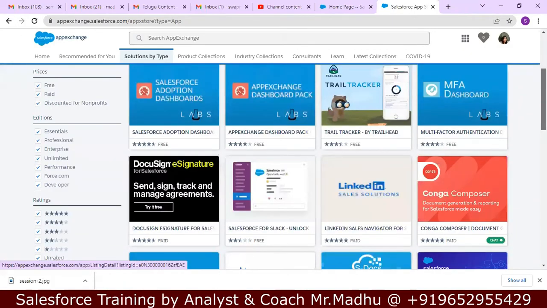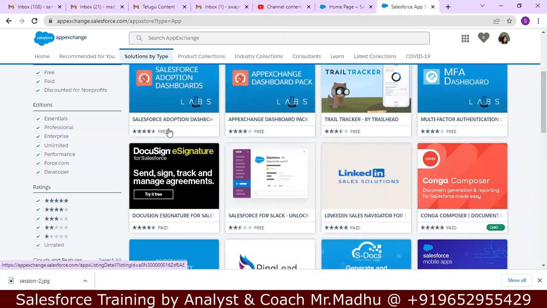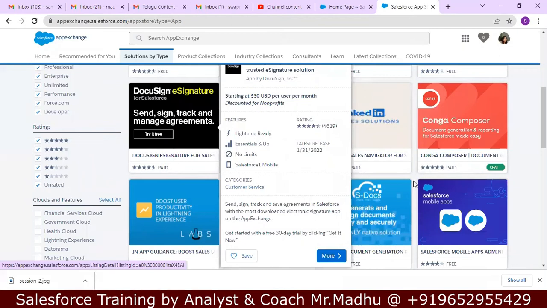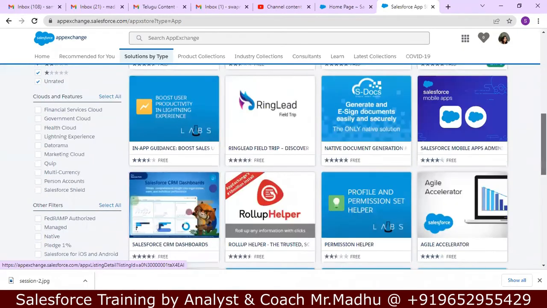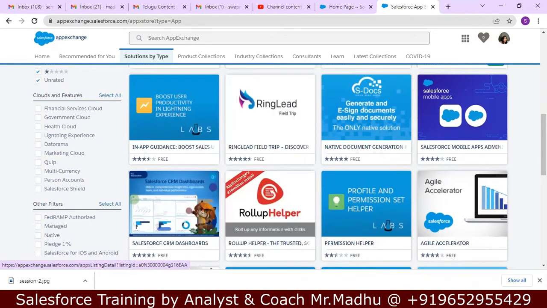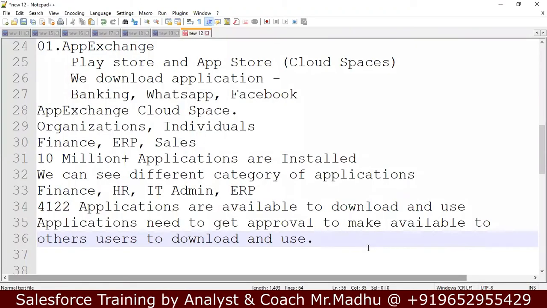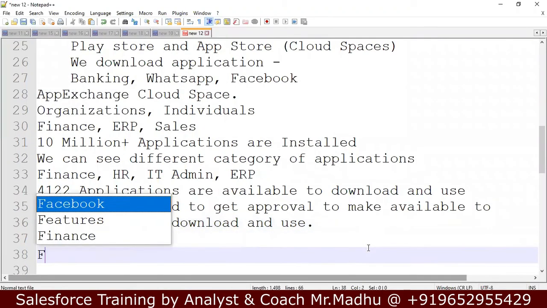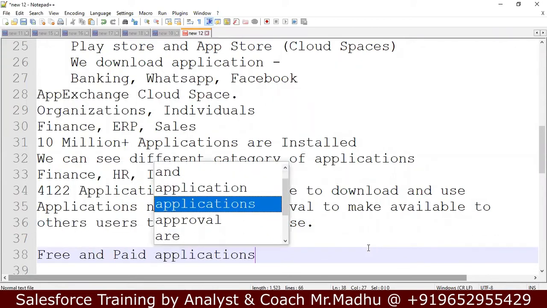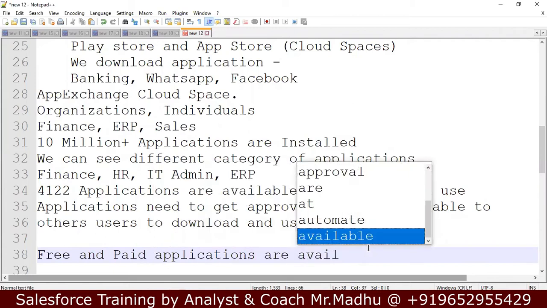How you can see here, there are some free applications. These are free applications. Here, this is a paid application. Some applications are free and some are paid. Two kinds of applications are available. Free and paid applications are available in App Exchange.